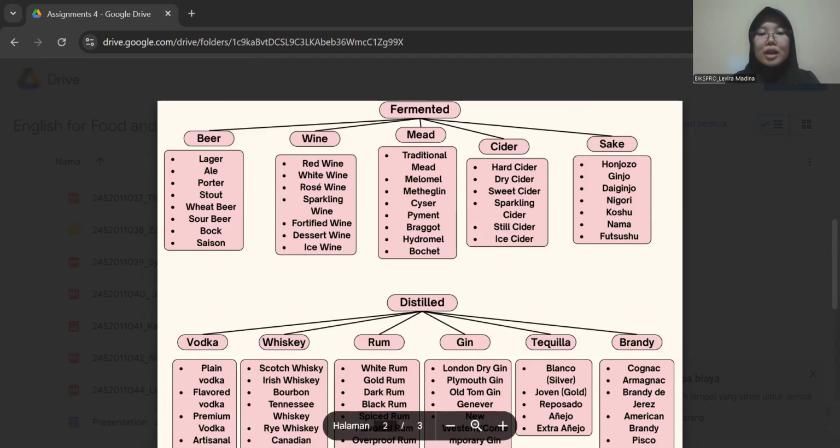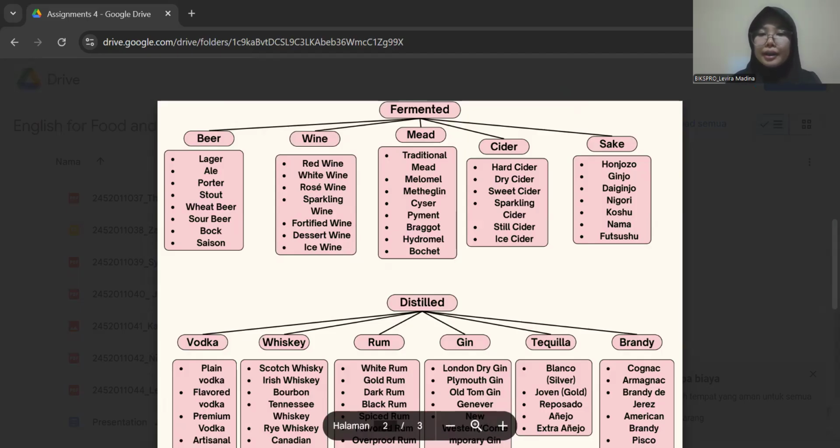And for the example is Inniskillin ice wine made from Canada. So for the next drink is a mead. Mead is an alcoholic beverage made by fermenting honey with water, sometimes with added fruit, spice, or herbs. It's one of the oldest known alcoholic drinks.